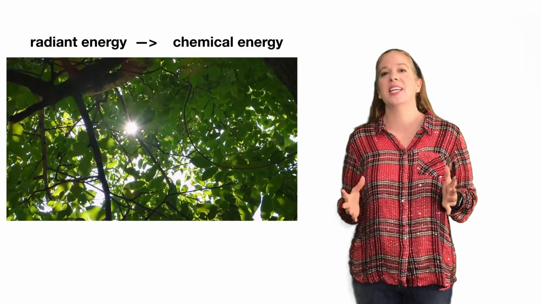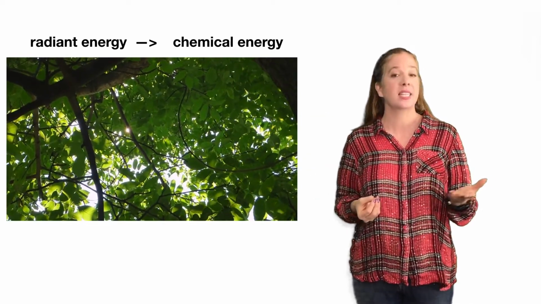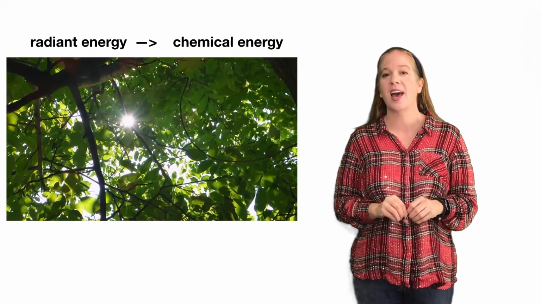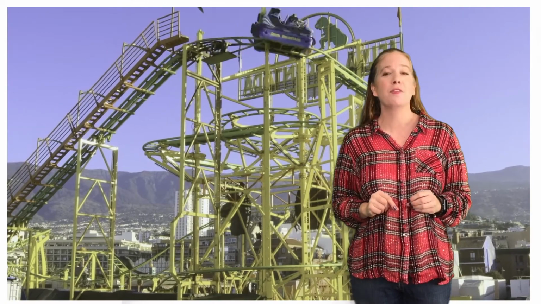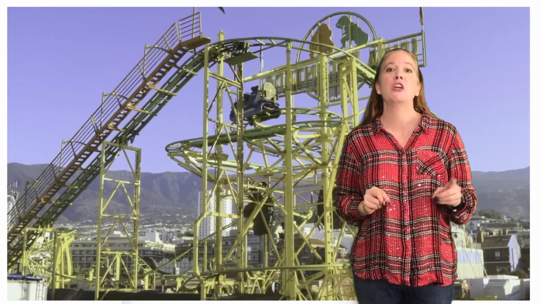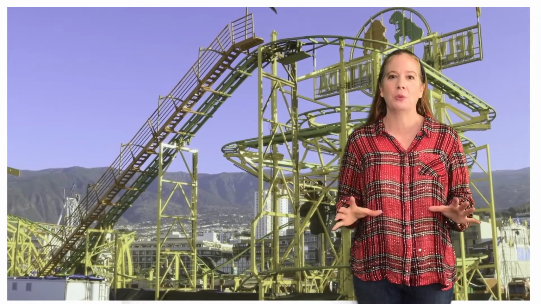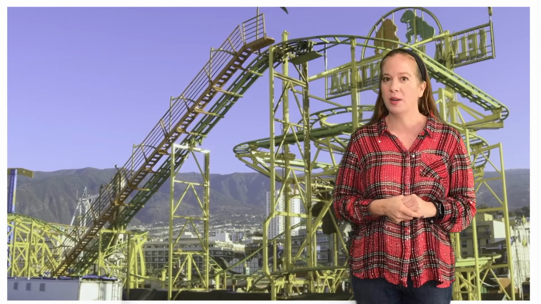And plants take in that radiant energy from the sun and they convert it into chemical energy through the processes of photosynthesis and cellular respiration. So remember, every time you ride that roller coaster, use an appliance, turn on your smartphone, or even walk to school, you are converting one form of energy to another.